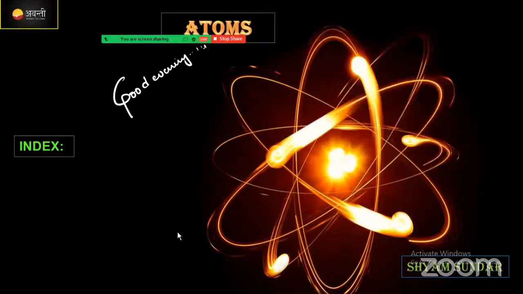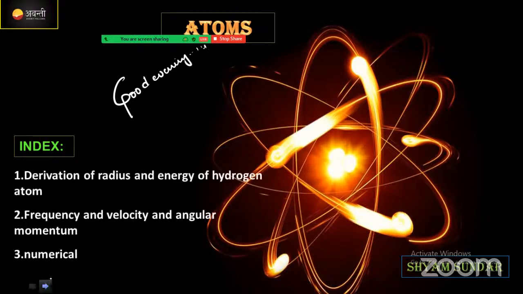Moreover, what are the things which we are going to discuss in this class? I'm going to explain first itself. In this class, we are going to discuss 2 topics majorly. First one is derivation of radius and as well as energy of the hydrogen atom based on the Niels Bohr model. Then what will be the frequency of the energy when the electron jumps from higher energy state to lower energy state, and what will be its angular momentum?